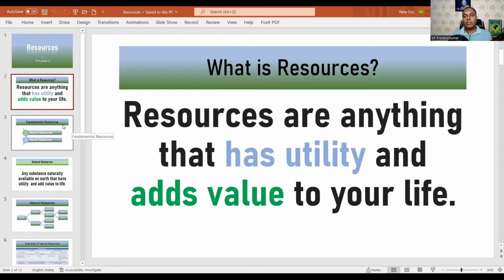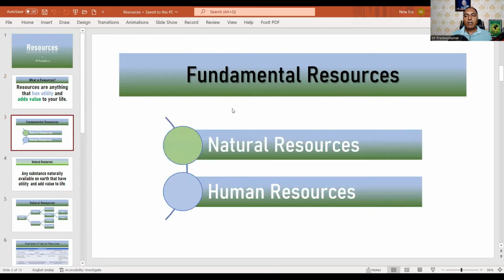Okay. So now we will see how we can categorize the different kinds of resources and what the fundamental resources are. Fundamental resources are natural resources, because they are naturally available, because everything in this world has its beginning from nature. And after that there are human resources. So natural resources, and I am segregating human resources as a different one. So natural resources and human resources are the fundamental resources available in this world.